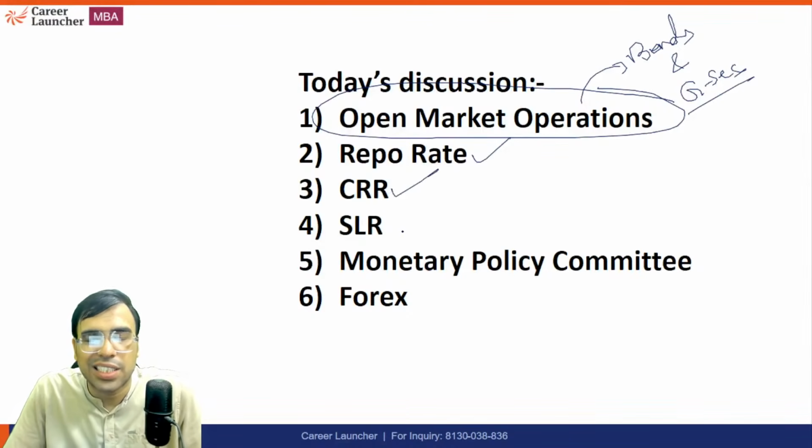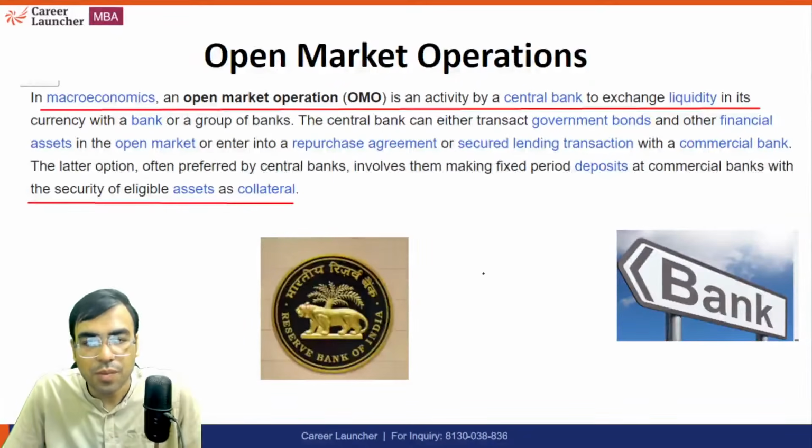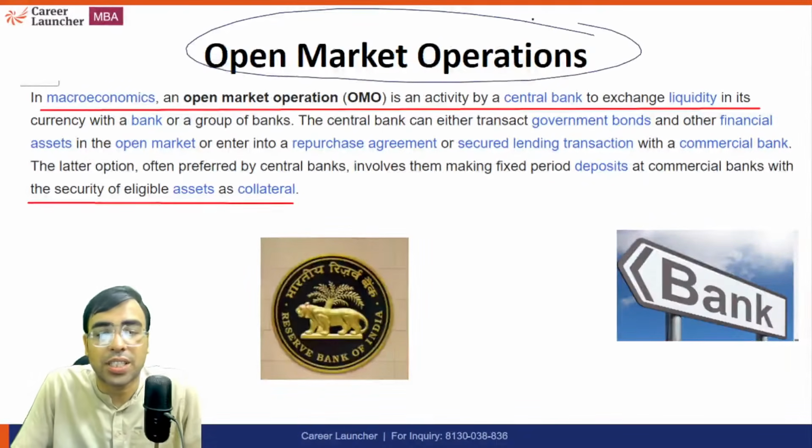Then we will discuss CRR, that is cash reserve ratio. Then we will discuss SLR, statutory liquidity ratio. Then MPC, Monetary Policy Committee. And the last is foreign exchange reserve. So let us begin with the first one, that is open market operation.